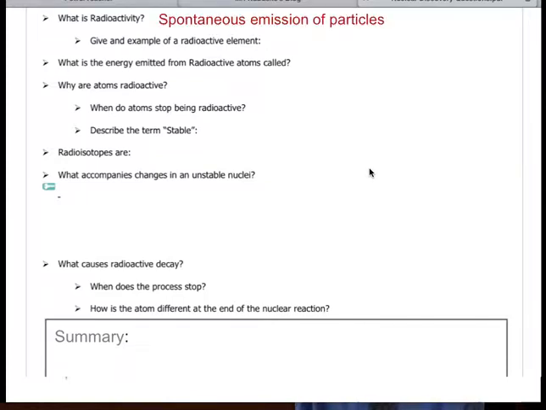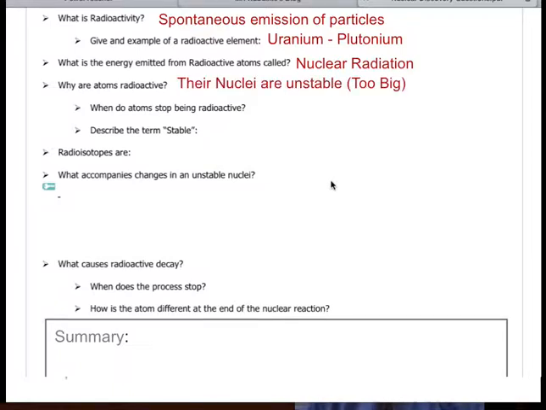But radioactivity is a spontaneous emission of particles. There's no starting or stopping it. It just happens. Examples of radioactive elements, the popular ones that you'd hear about all the time: uranium, plutonium. But even our simple ones like oxygen and carbon can even be radioactive. The energy emitted is known as nuclear radiation, and it can produce heat. Remember, heat is a form of energy, so nuclear radiation can feel like heat.